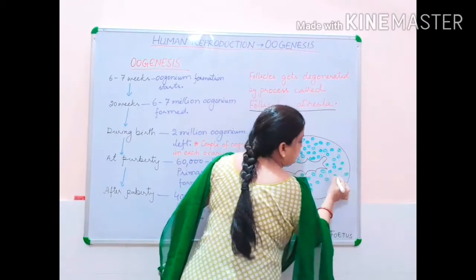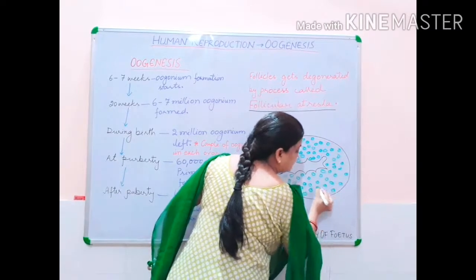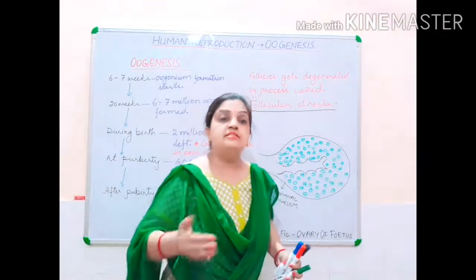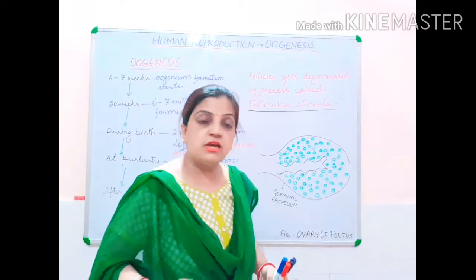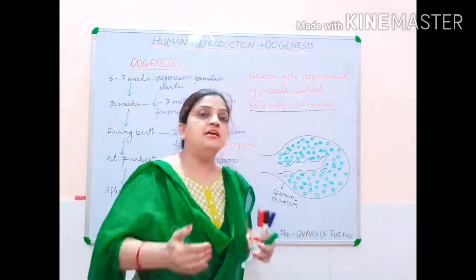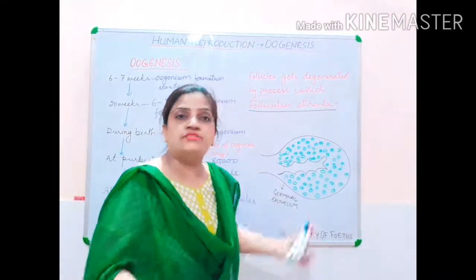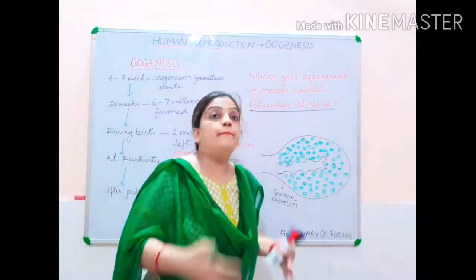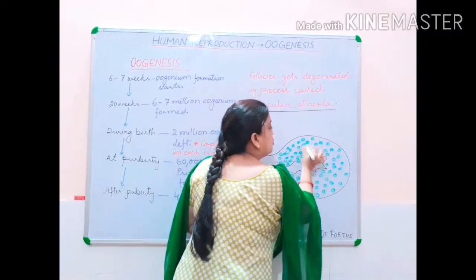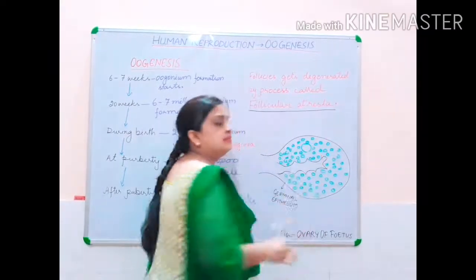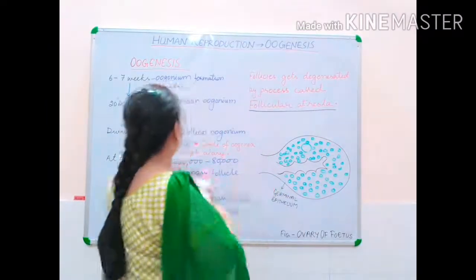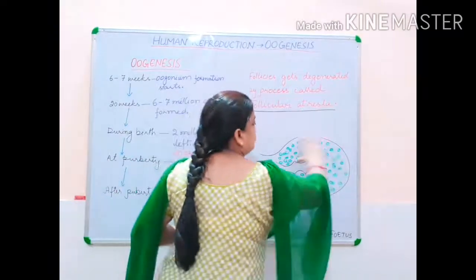Now after 20 weeks, what will happen? The oogonium cells which have developed will move to the differentiation and division process. So cell differentiation starts. All these cells start differentiating and developing, and some of the cells suddenly become bigger in size and change into an oogonium cell, or we can say that they become egg mother cells.